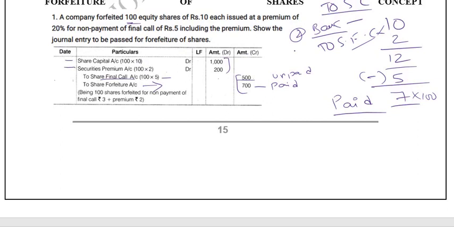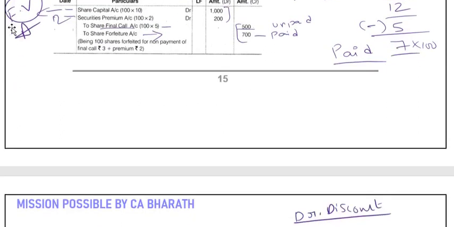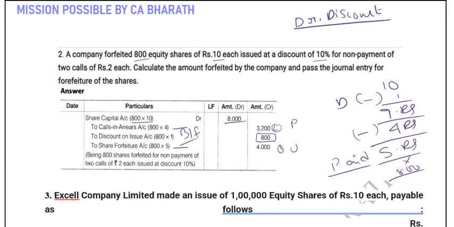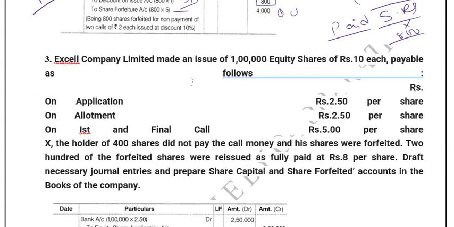Share capital will always be the face value, friends. This is very, very important. You must remember this. Just because it is premium, don't show 12 rupees here, and just because it is discount, do not show 9 rupees. You have to show premium and discount separately. So share capital should always be the face value or the par value of the share. Hope this example clarifies your doubt to some more extent. Now we will take a bigger example so that you get more clarity.